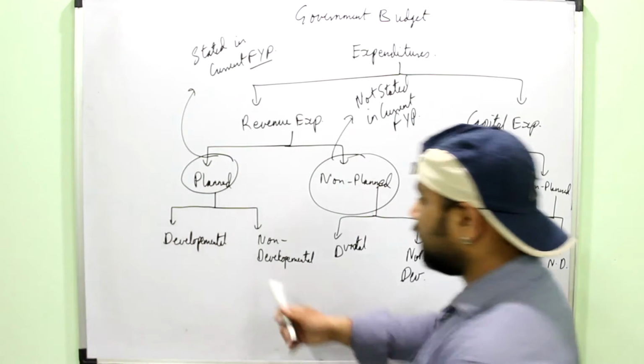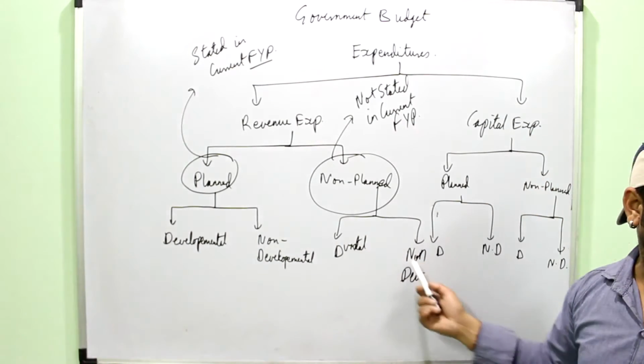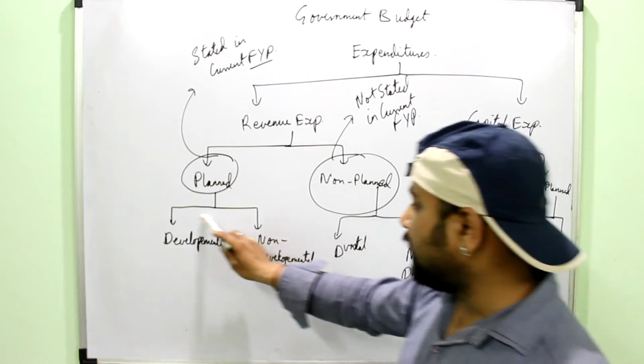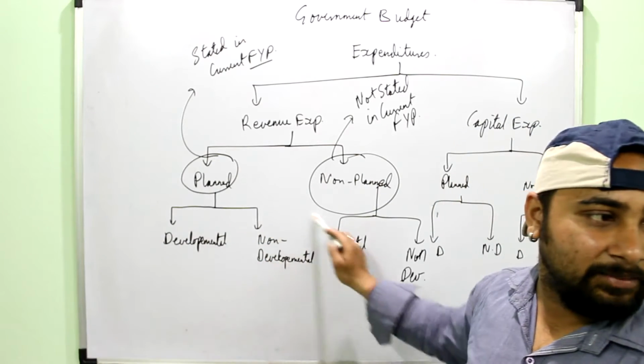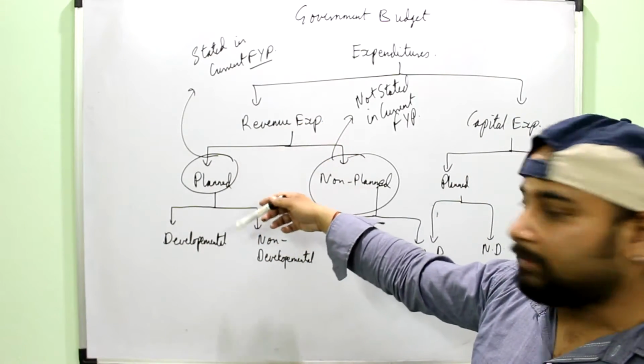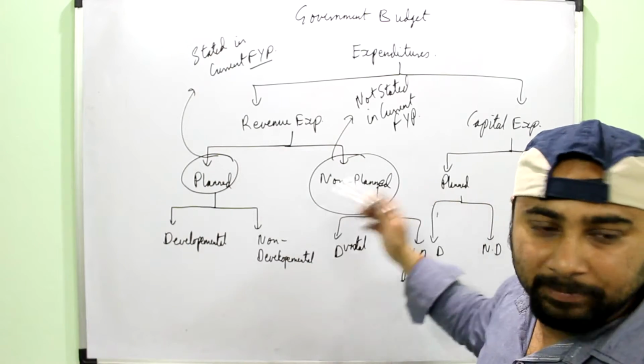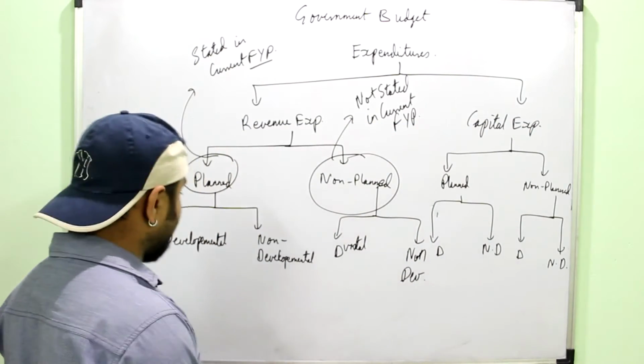Just see that the divisions are the same for all. It means you just need to know what is developmental and what is non-developmental. Again, it could be part of either the planned revenue or planned capital, or non-planned revenue or non-planned capital.